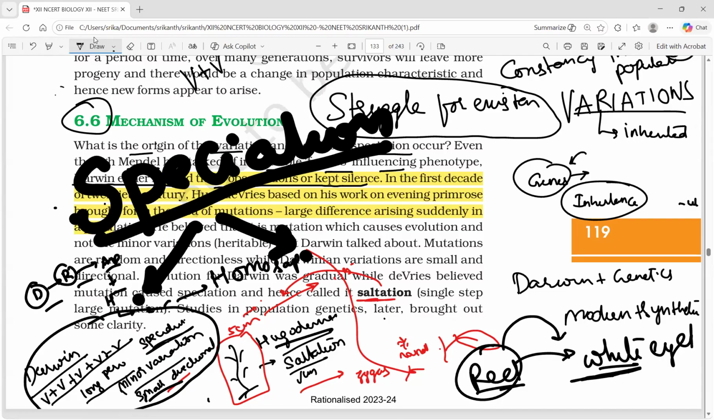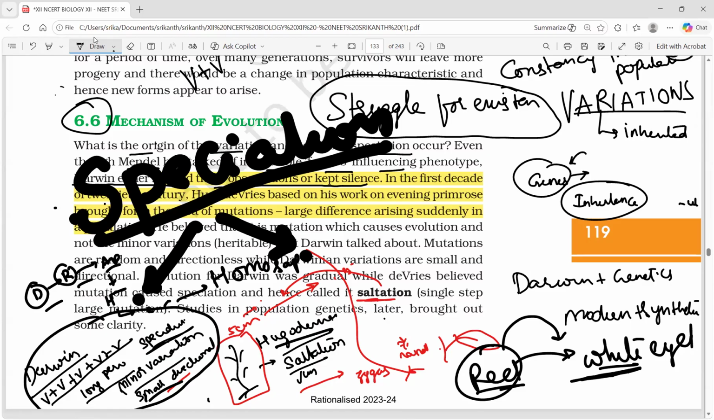Okay, so how do we identify, sir? If you have intermediate stages, that is the Darwinian process of evolution. If we don't have any intermediate stages, we can understand that a mutation might have happened immediately, and in the next generation a new species is formed. So this is the story of Darwin.